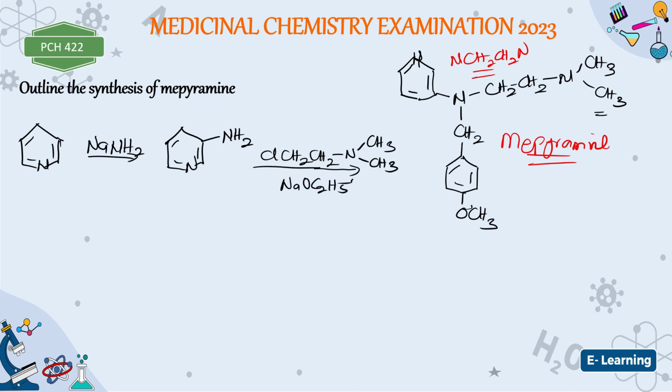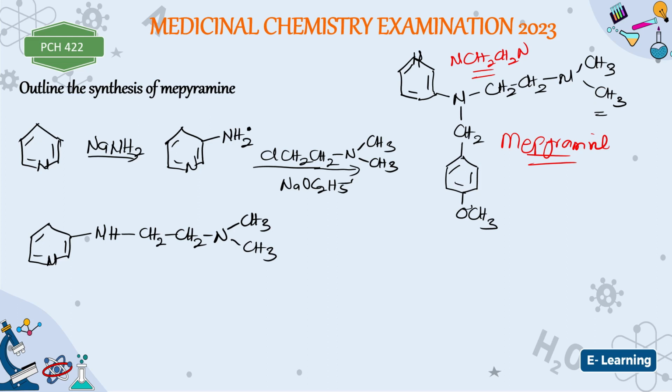Now this chlorine will react with one hydrogen here, so it forms hydrogen chloride, and this group will be attached to this position here. Is that okay? So you have the pyridine ring, then you have nitrogen, here will be hydrogen, and then here will be CH2, and CH3, here CH3.